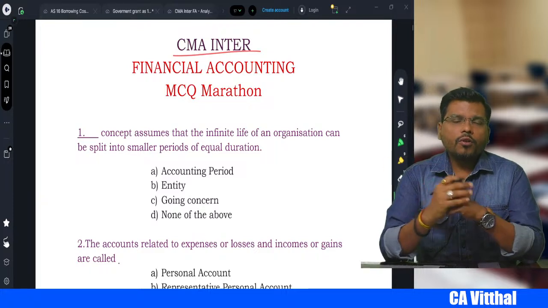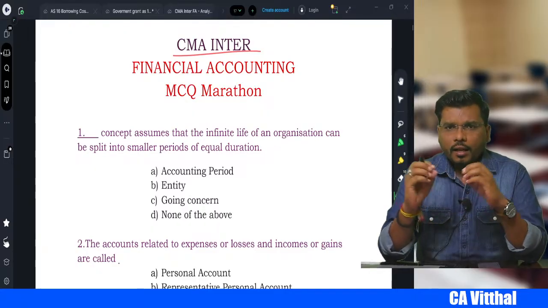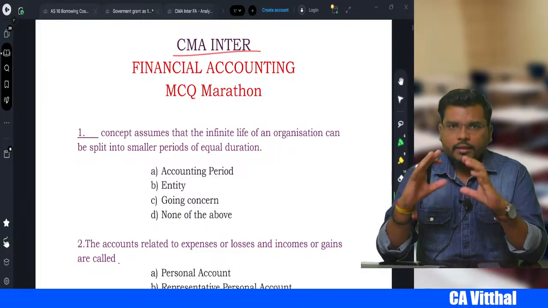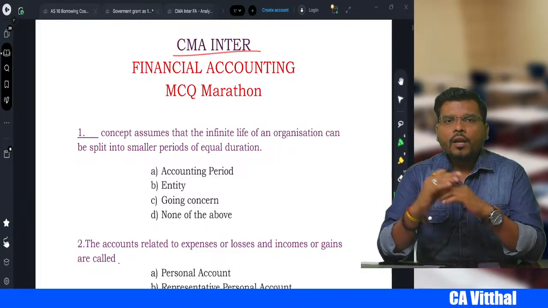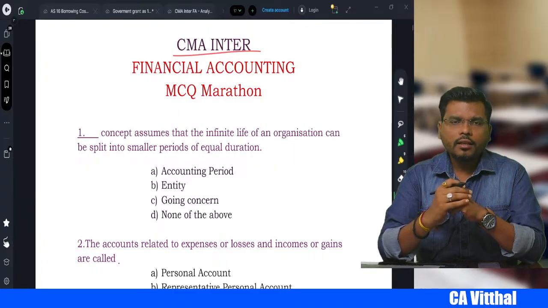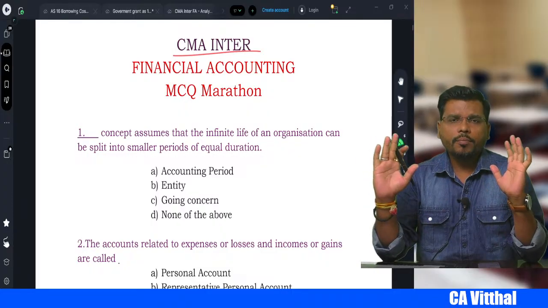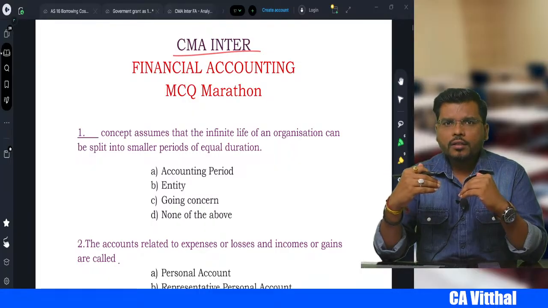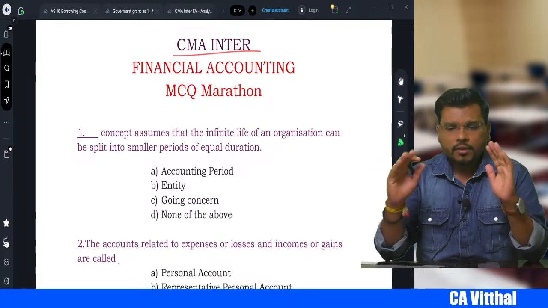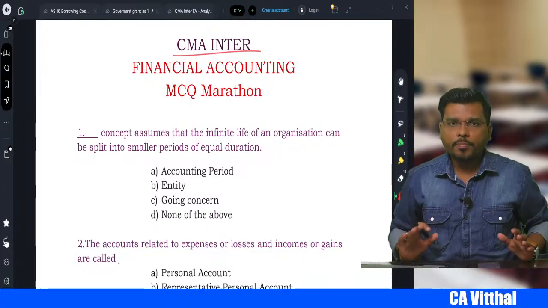Today we are going to start the MCQ of financial accounting. This MCQ is more than sufficient for your exam. In this MCQ, I have taken all the questions of your study material plus all the questions of your past exam paper. So beyond this, you don't have to study any other MCQ if you don't have the time. These MCQs are more than sufficient for your exam preparation, right?